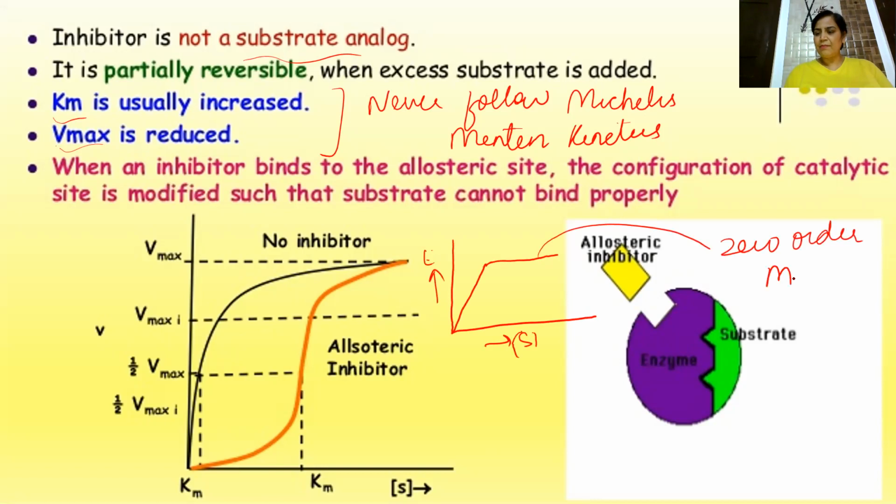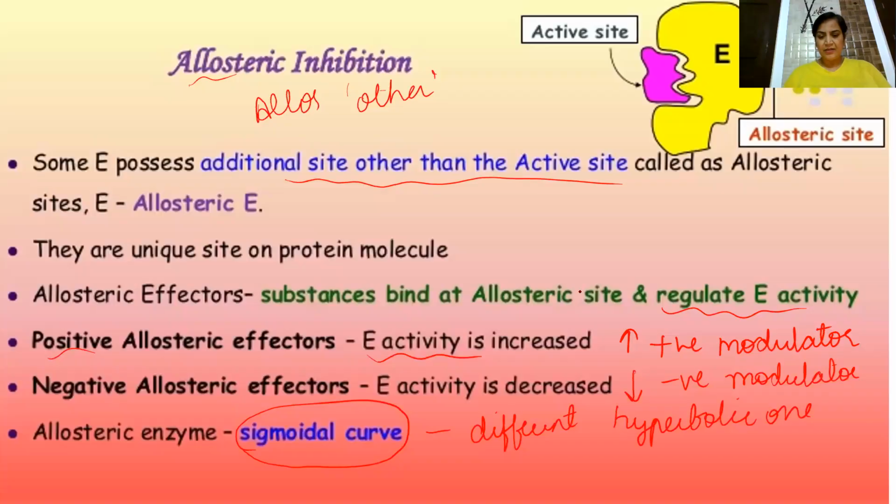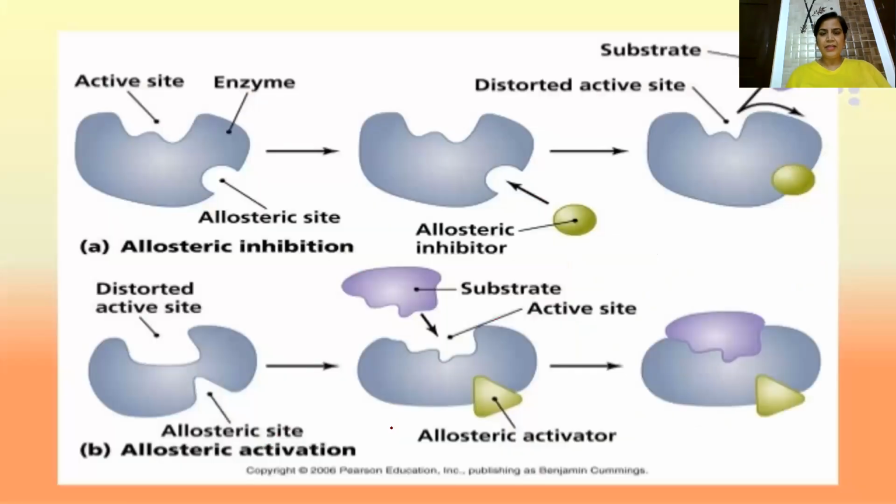This was given by the scientists Michaelis and Menten. Now if you compare this with this, obviously either there is an increase, which is a positive modulator, or there is a decrease, which is a negative modulator. So allosteric inhibition always gives a sigmoidal curve. Very important, right?